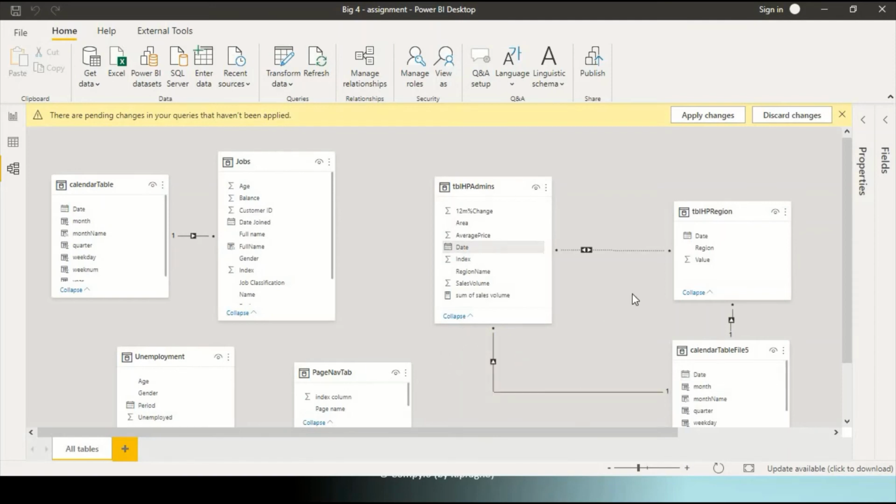The arrow is from this side. But here there is a dotted line based on region and region name. The dotted line shows the inactive relationship, and the active relationship can be likened to a primary key, right? And inactive relationships are unique key related, right? So when I say what is the difference, basically the filtering options that are available in an active relationship are unavailable in inactive relationships.